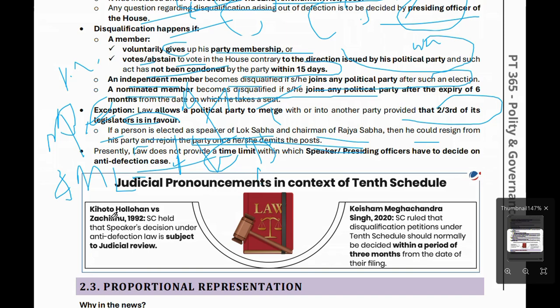First, important is the Kihoto Hollohan case 1992. In this case, the Supreme Court said that a Speaker's decision under the anti-defection law is subject to judicial review. And the second one is the Keisham Meghachandra case 2020. In this case, the Supreme Court said that a disqualification petition under the 10th Schedule should normally be decided within a period of 3 months from the date of filing. These two cases are important. You have to remember. This is all about anti-defection law. Next, proceed to the next article.